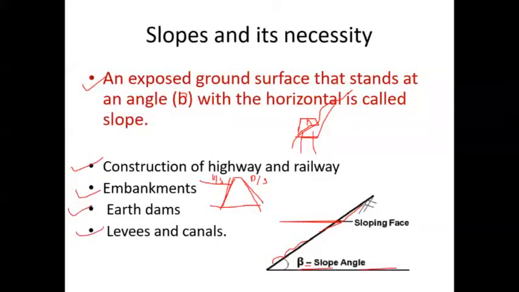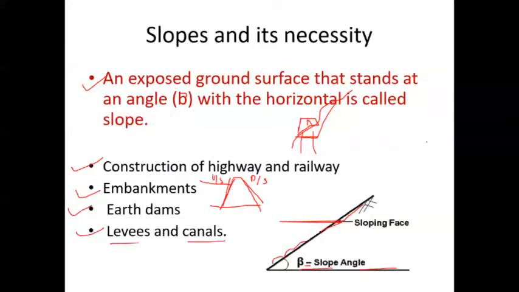If we don't want the water to overtop and enter an area, for example a cultivated land, and we do not intend to allow the water to pass through it, we need to retain that water. Then levees can be constructed. It is just like a small embankment; it acts like a barrier, a water barrier structure.